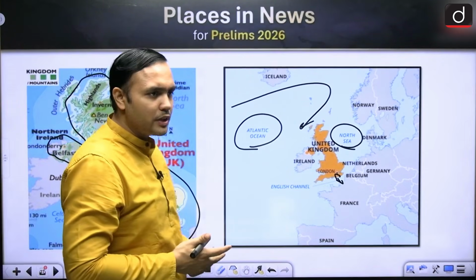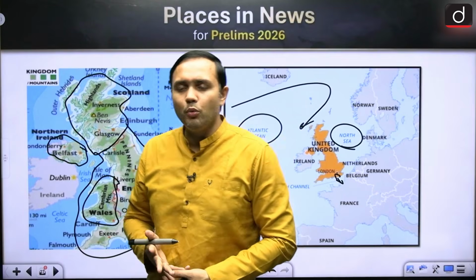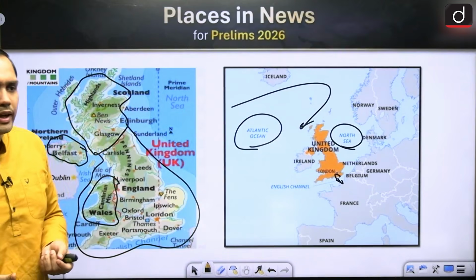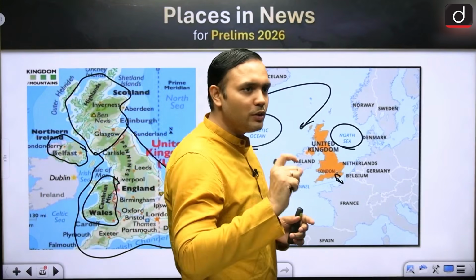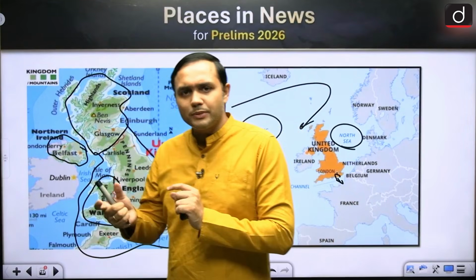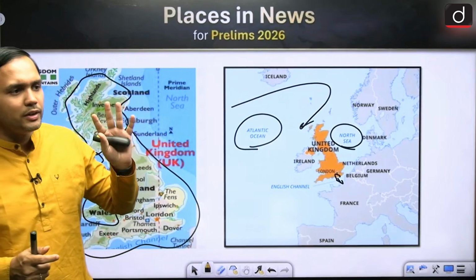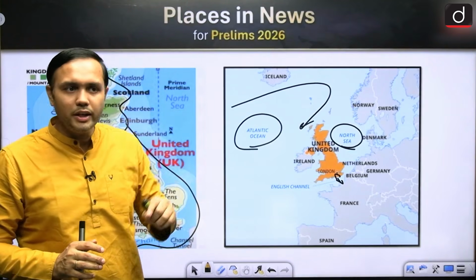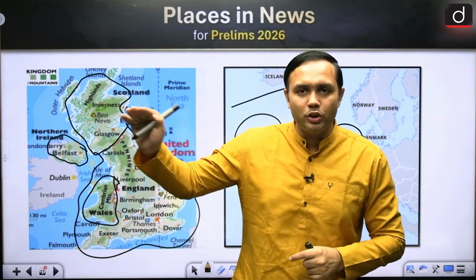primary P5 countries, right, P5 countries in the United Nations Security Council, right? It was one of the most important colonial powers, right? It is still a very important power, right, in many respects. It has already done a Brexit, right? So there are different questions because we are very close to the 10 years anniversary. So you can expect questions with respect to this particular aspect, how good, pro or cons between the Brexit decision, right? In that regard, it's also very important with respect to NATO, right? Because after the country of USA, UK is one of the primary contributors to NATO, right?